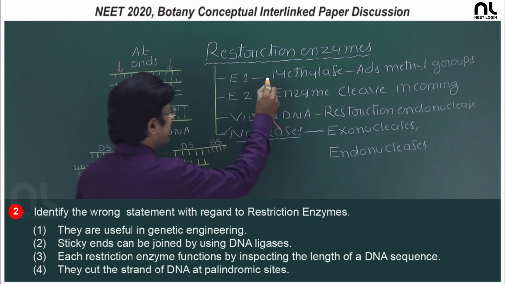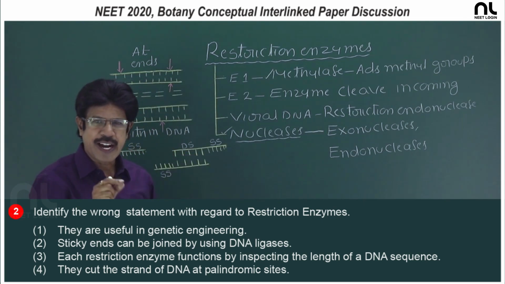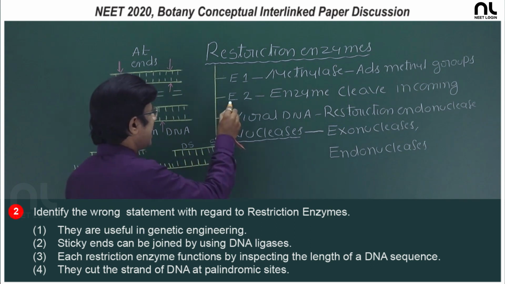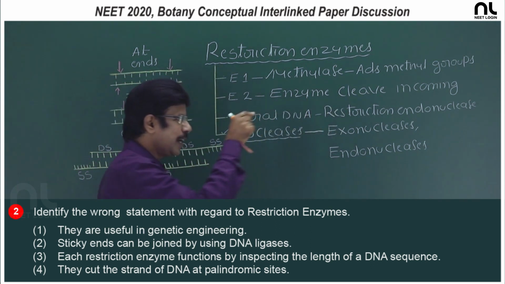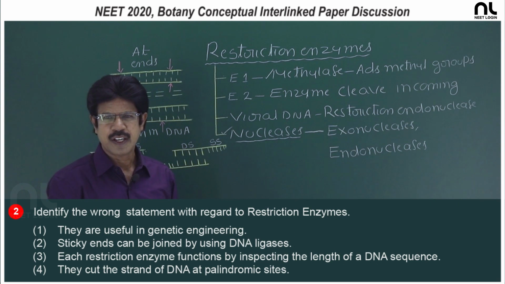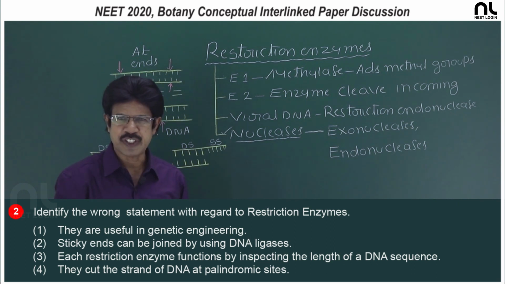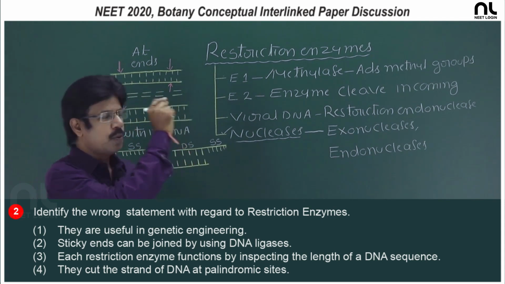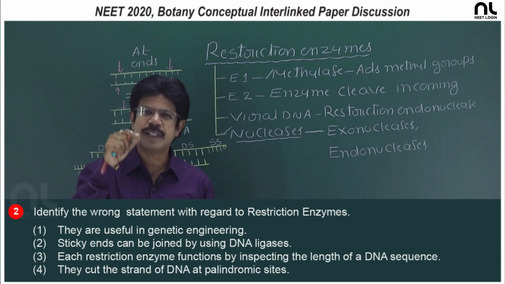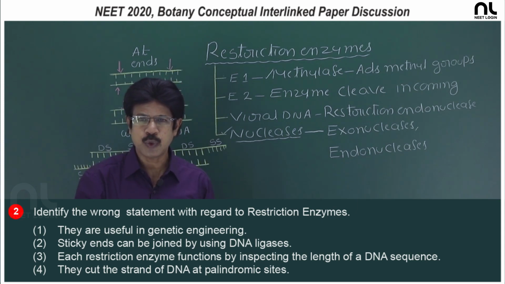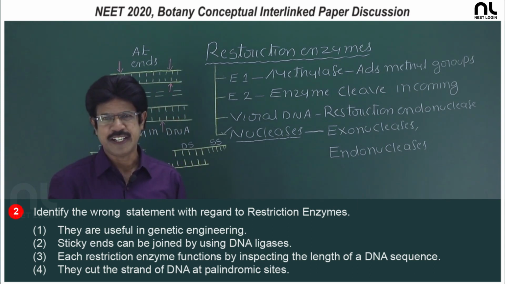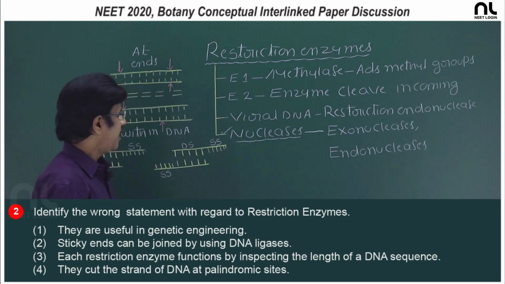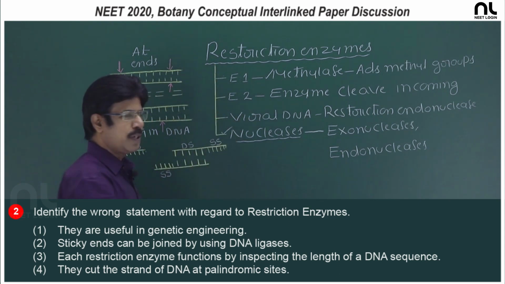One enzyme acts as a methylase, which adds methyl groups to the bacterial DNA, and the other enzyme cleaves the incoming viral DNA. So, viral multiplication is inhibited, and the DNA with added methyl groups is not recognized by the enzyme. So, host DNA is protected, only incoming viral DNA is cleaved.